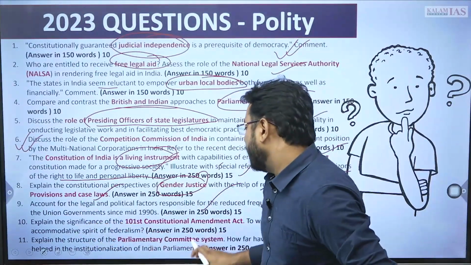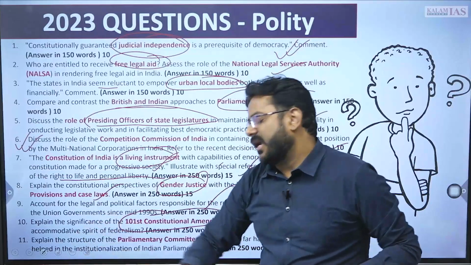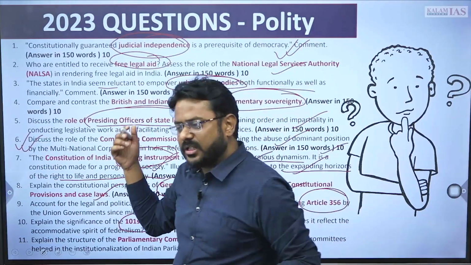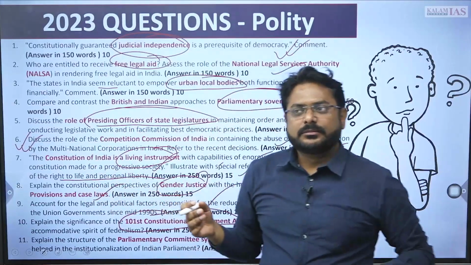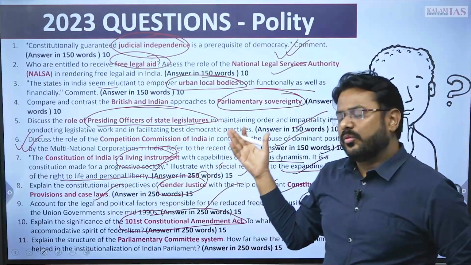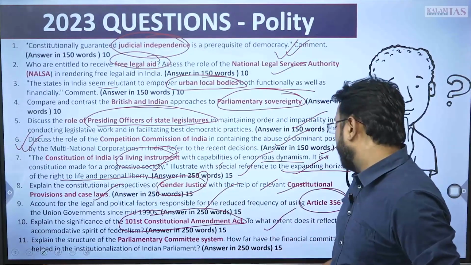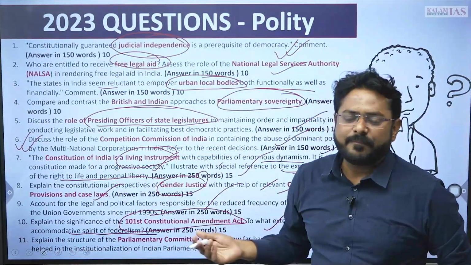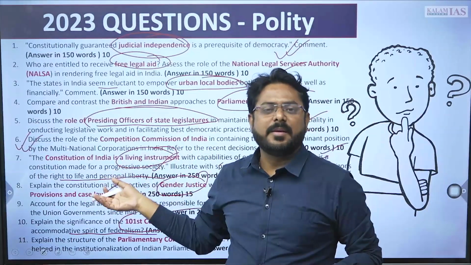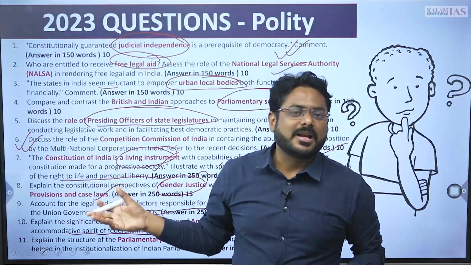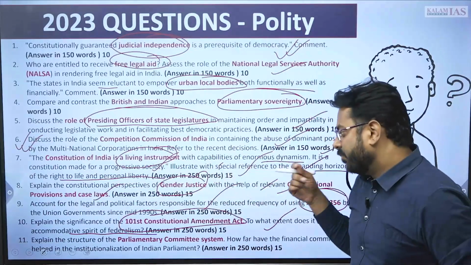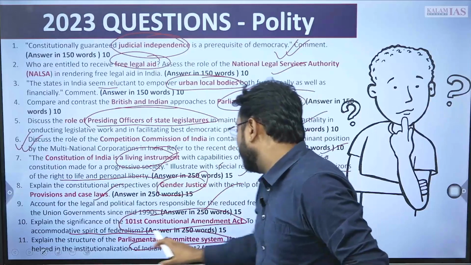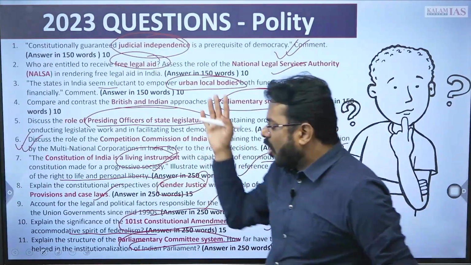Then explain the significance of the 101st Constitutional Amendment Act. This has already been asked before also, like when GST was implemented that year. So once again this question is coming up, to what extent does it reflect the accommodative spirit of federalism. So how GST implementation is affecting federalism needs to be answered. And the parliamentary questions regarding parliamentary committees. So all these questions,